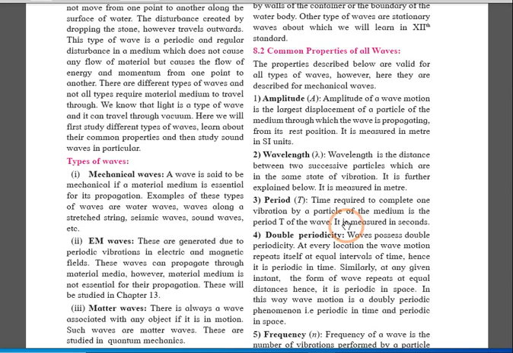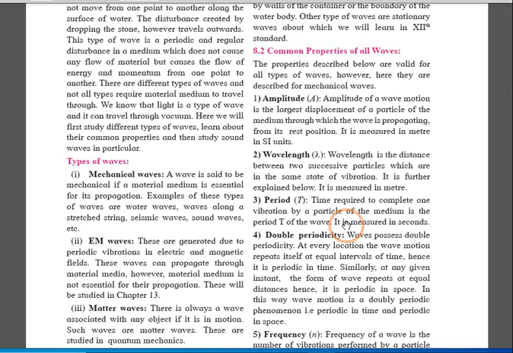Now time period. As we know the basic concept of time period, that is time to complete one either revolution or oscillation or vibration. Here according to wave, it is time taken by the particle to complete one vibration is called as time period. The next concept is doubly periodicity of the wave.